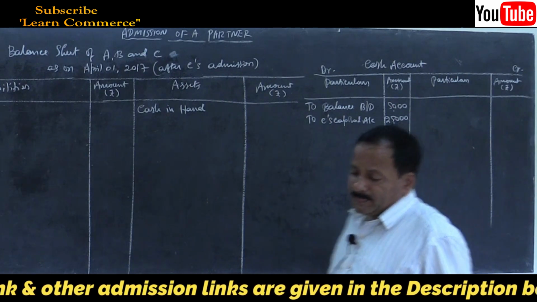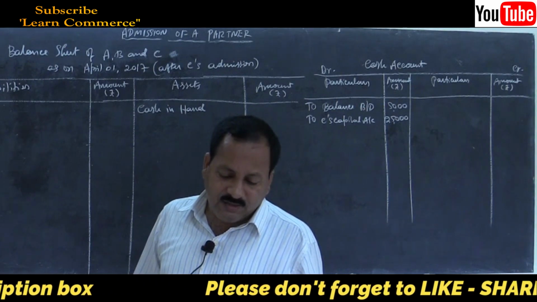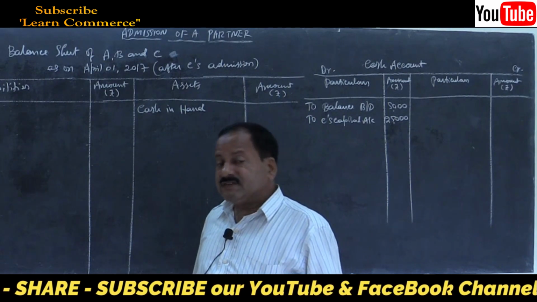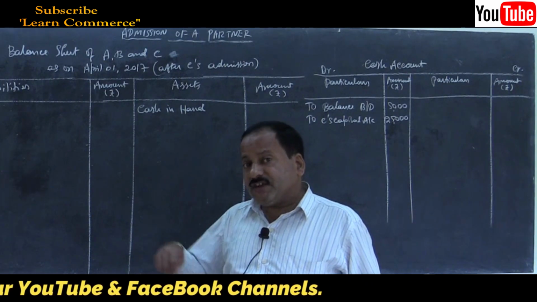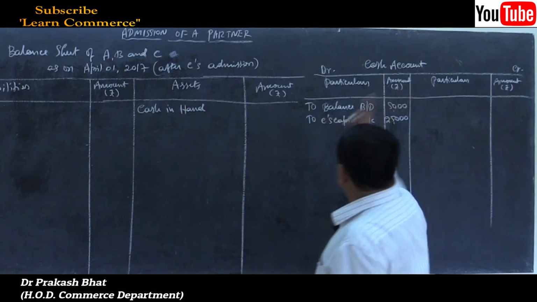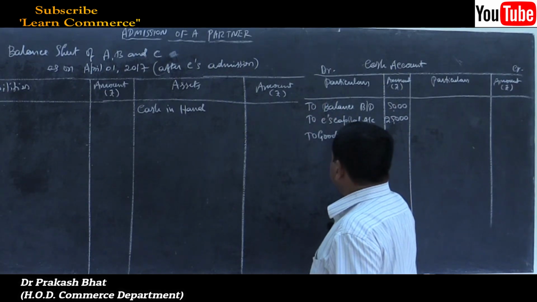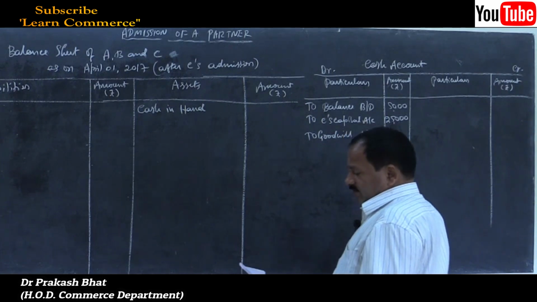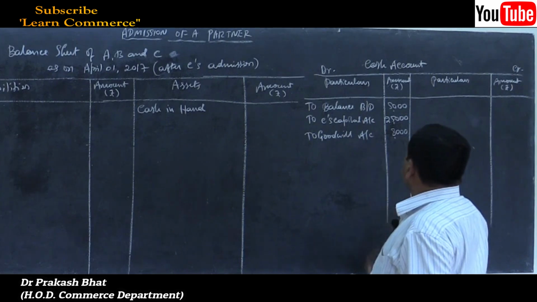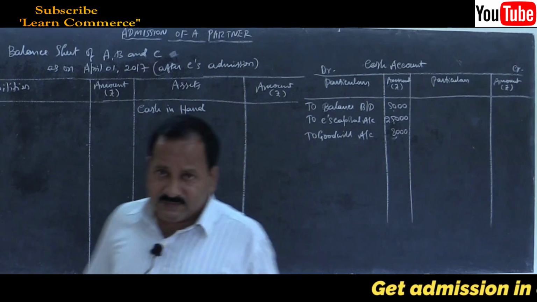Then are there any other movement of cash? Yes, it is. Cash brought in towards goodwill. So entry will be cash account debtor to goodwill account. Goodwill account. How much is the amount? That is 8,000, right? Yes. Are there any inflows? There are no other inflows, only this much.